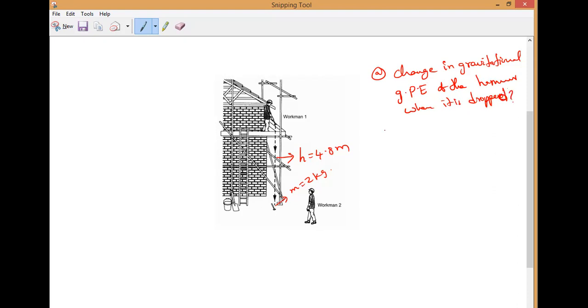Next, B part. Describe the energy changes from the time the hammer leaves the hand of workman 1 until it is at rest on the ground.